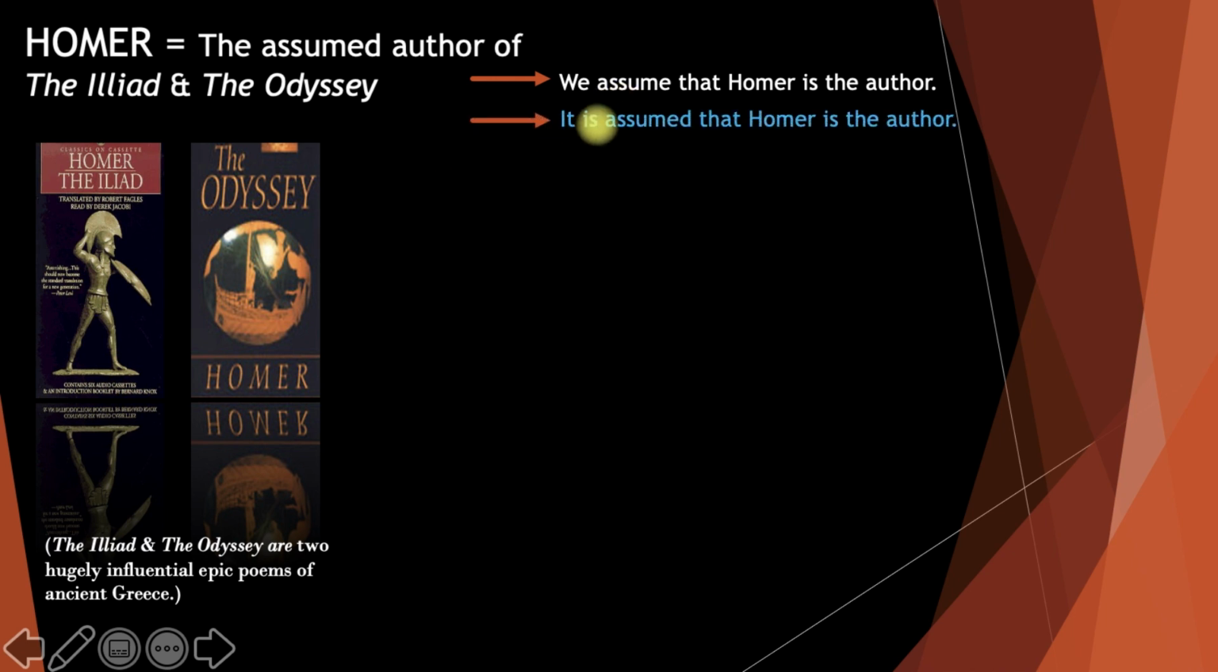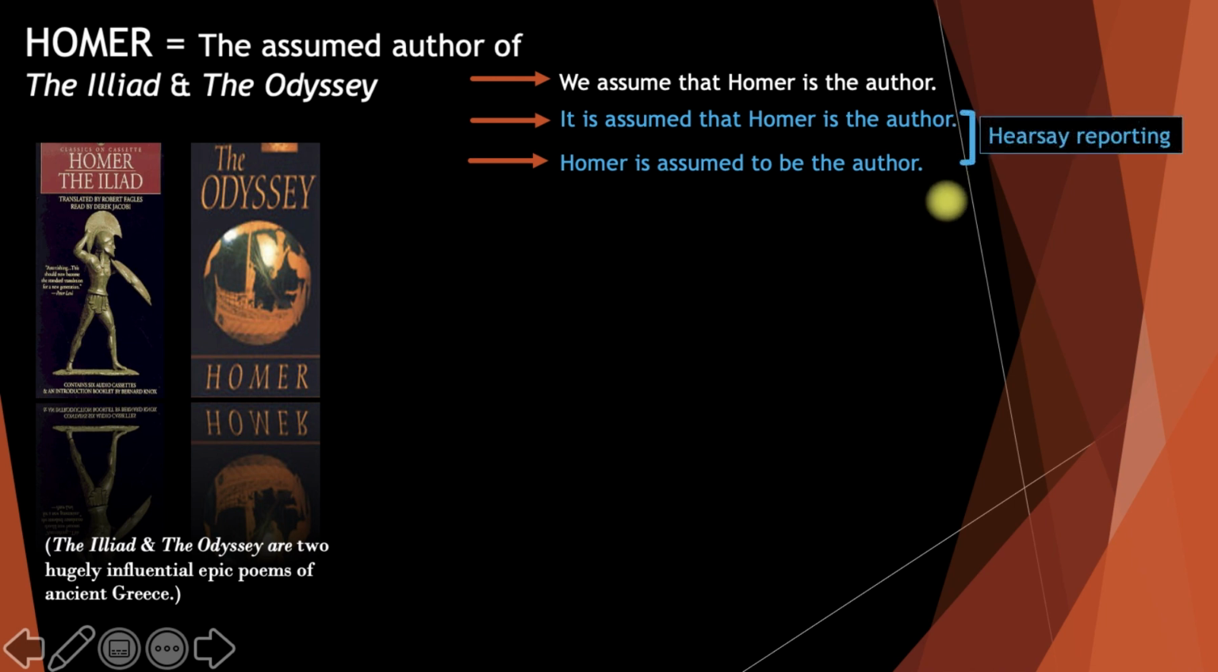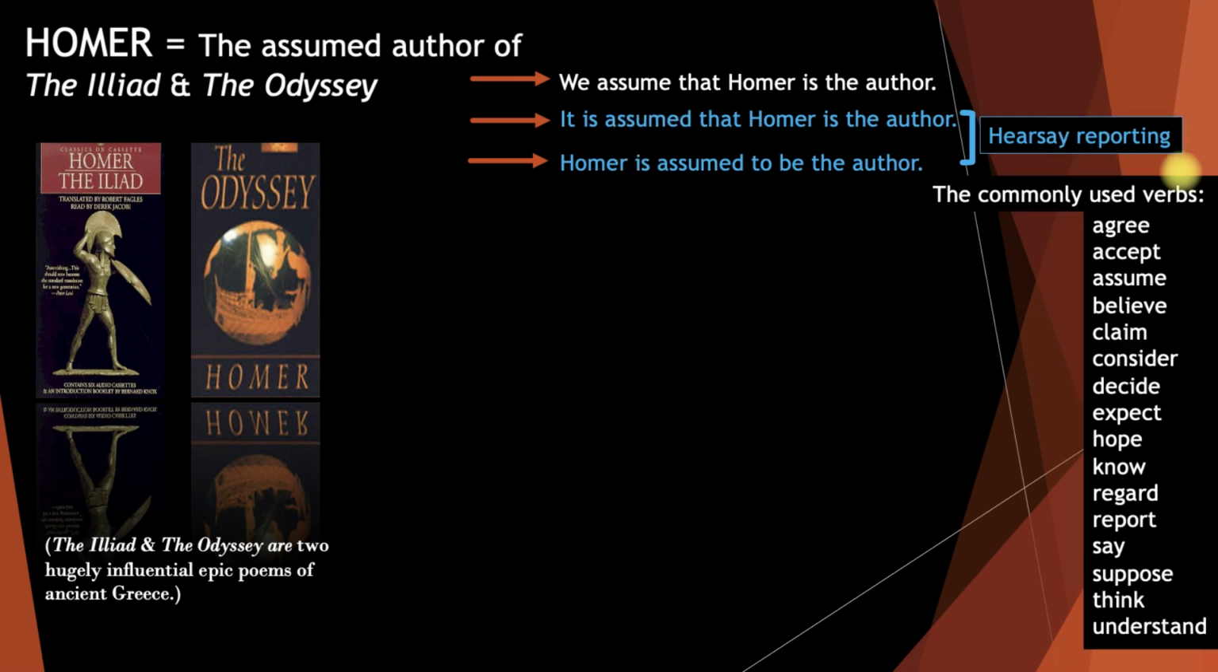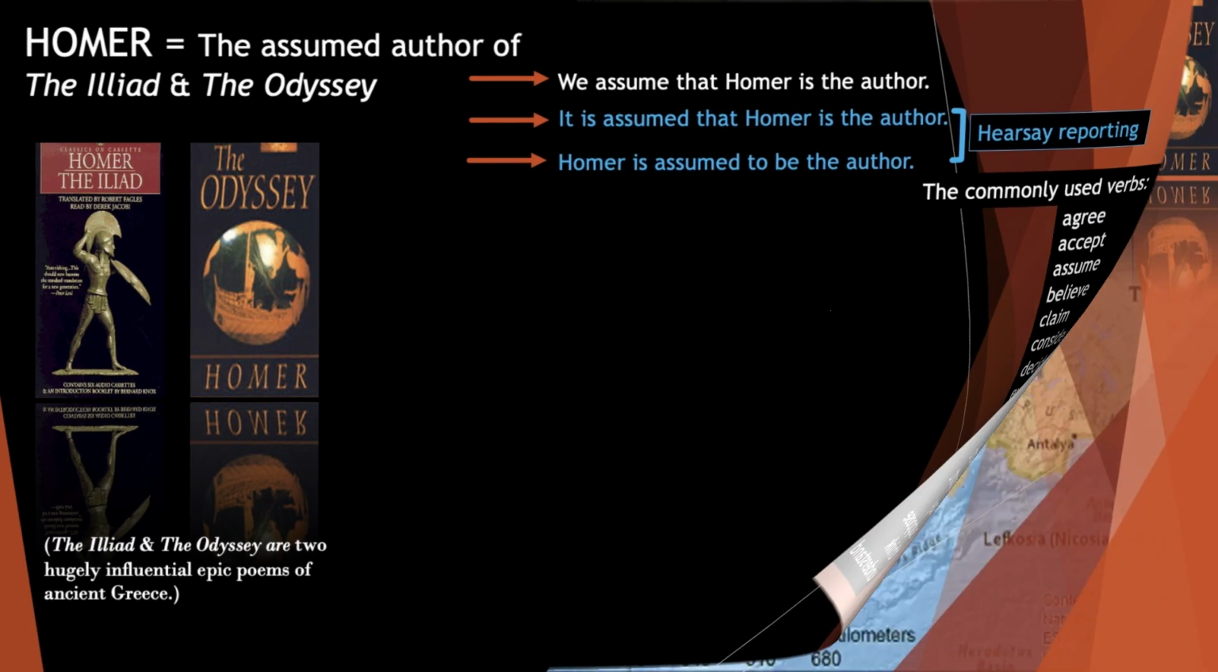In hearsay, we can say it is assumed that Homer is the author. It is assumed. Or we can just say Homer is assumed to be the author. These two are examples of hearsay reporting. As a reporting verb here we use assume, but we have more verbs like agree, decide, know, say, or think.